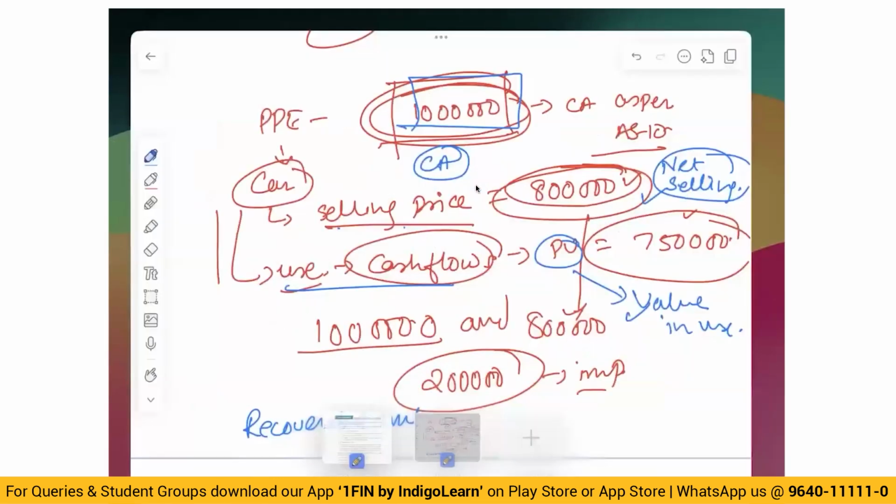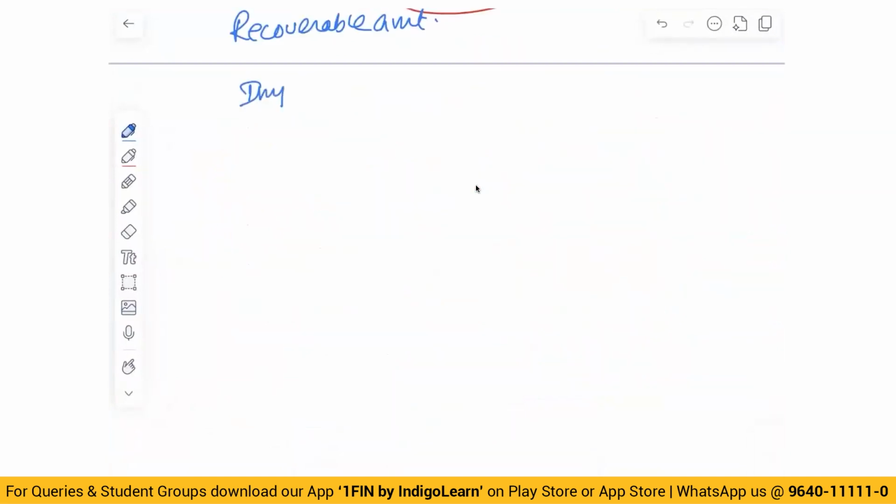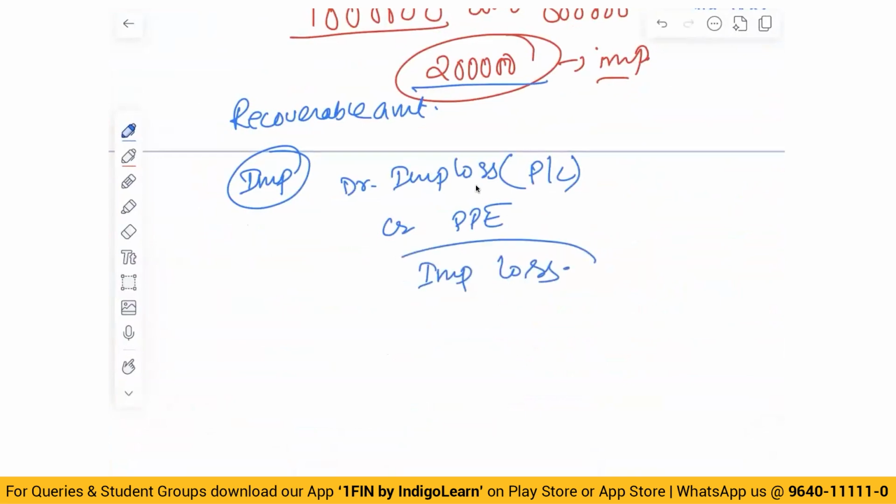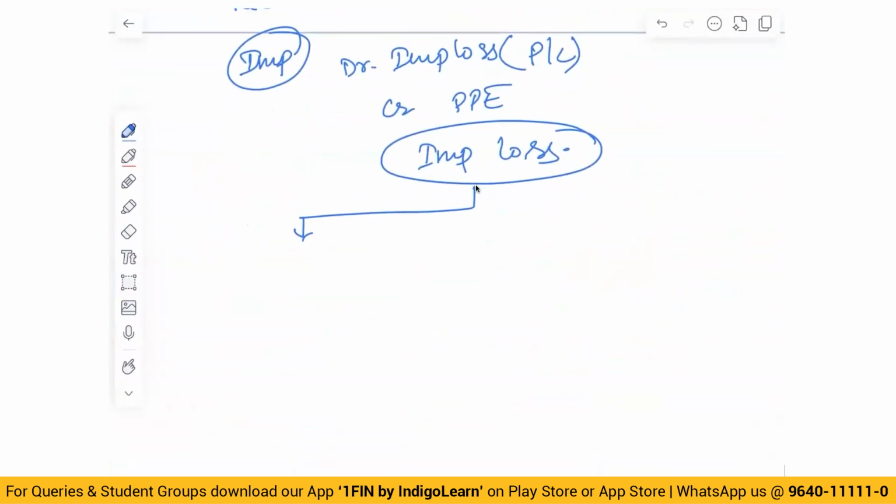Now, when it comes to impairment, once you have calculated impairment loss, in this case the impairment loss is 2 lakhs, you will reduce the value of PPE, credit PPE, and debit impairment loss, which is a P&L item. So how do we deal with impairment loss? Impairment losses are debited to P&L. That is the first thing, when you are following the cost model as per AS 16 or AS 26.